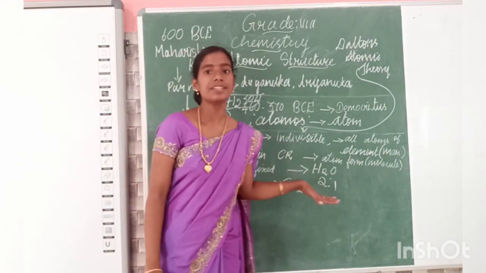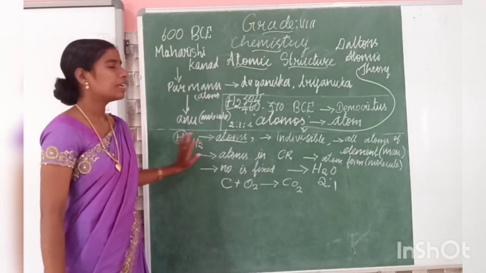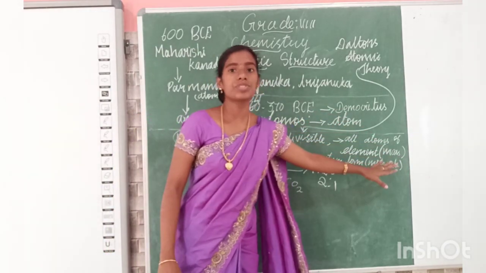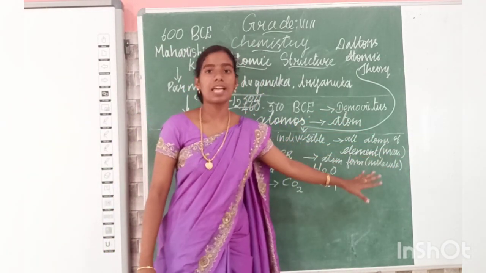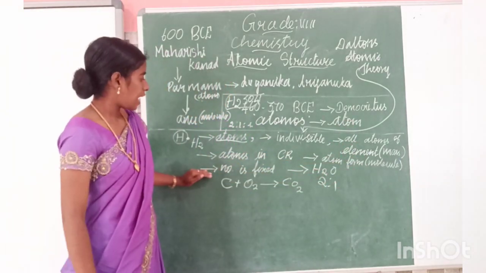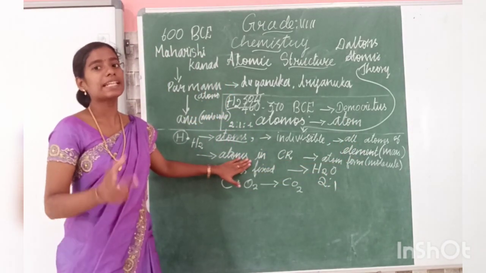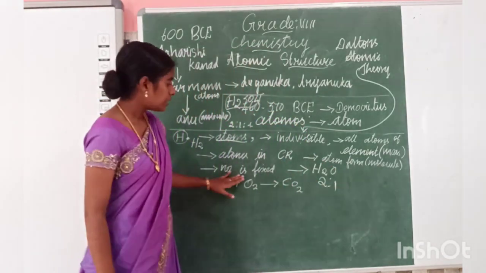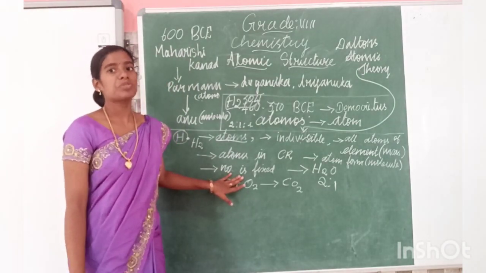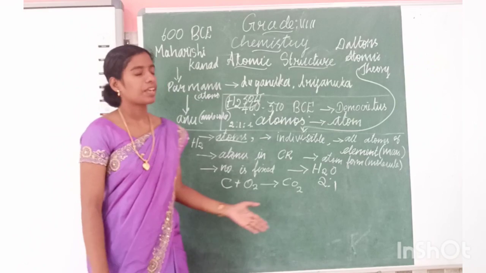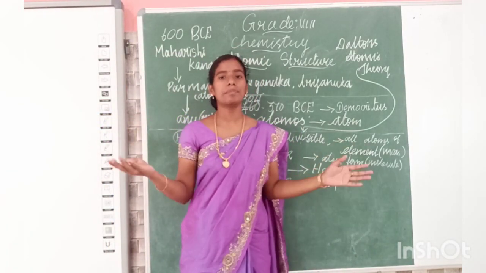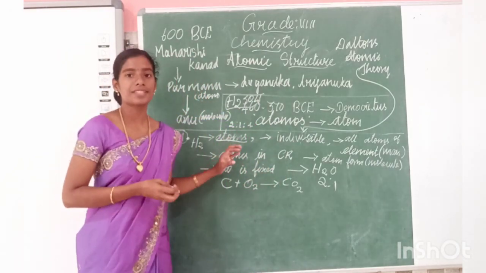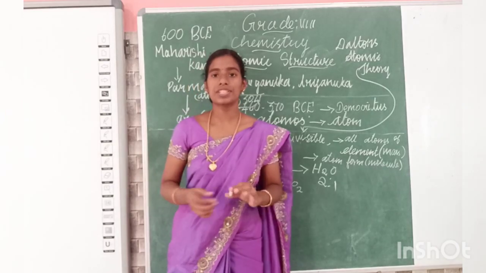This is all about Dalton's atomic theory. The first one is that the smallest particle is called the atom. This is indivisible. All the atoms of an element have the same mass and same properties. And atoms only react in a chemical reaction. Atoms will combine to form molecules. The number of atoms or molecules in a compound is always fixed. And when you consider a compound, these elements combine in simple ratios. Clear about this Dalton's theory? Shall we move on to the next one?